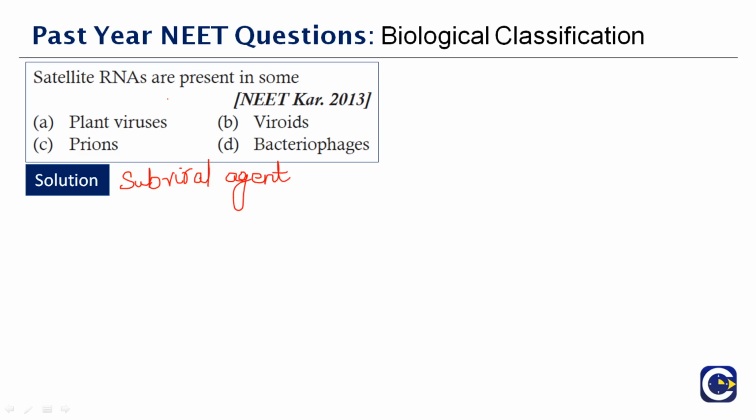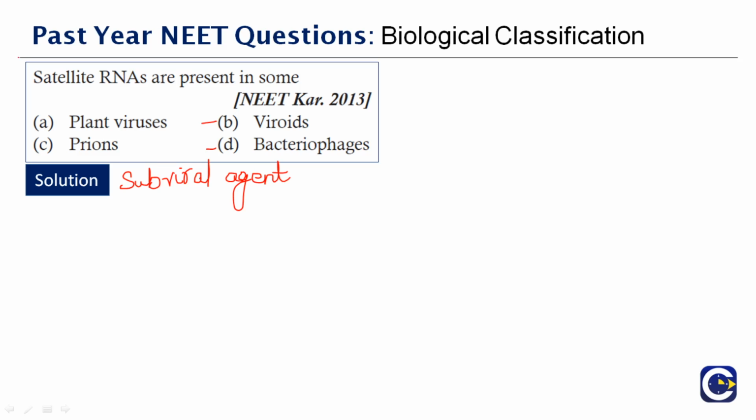Since it is RNA, it is understood it will have some genetic material. That depends on the co-infection of the host cell with the helper virus for its replication. Other than that, what you have to know here is that satellite RNAs are mostly present in plant viruses. Here you are given 4 options. Viroids are the ones which affect viruses and sometimes cause infections in higher plants. Bacteriophage is something used as a plasmid, where it helps in transferring foreign DNA into bacterial DNA.